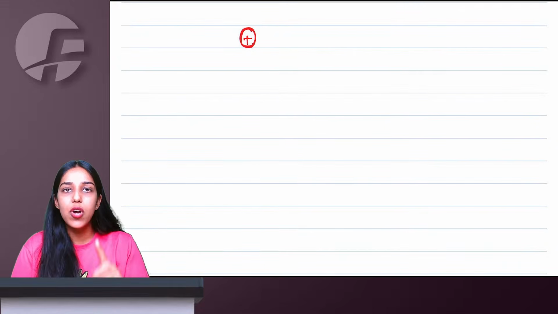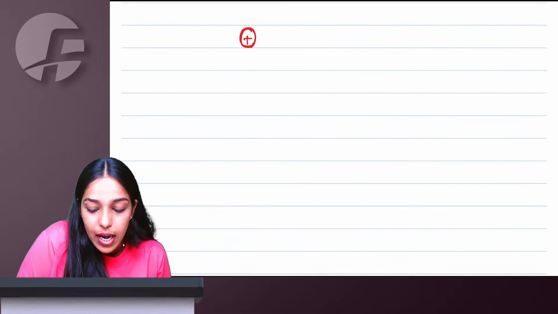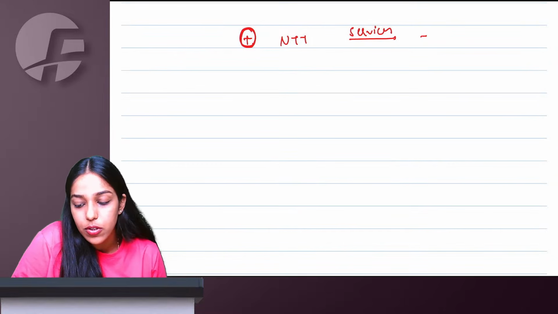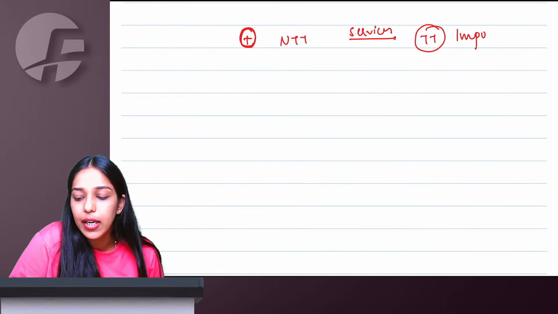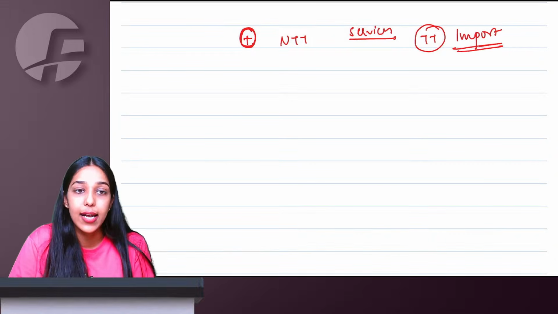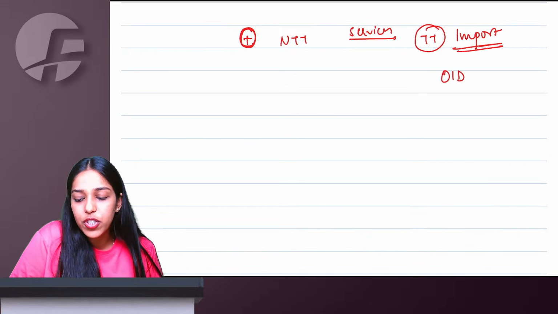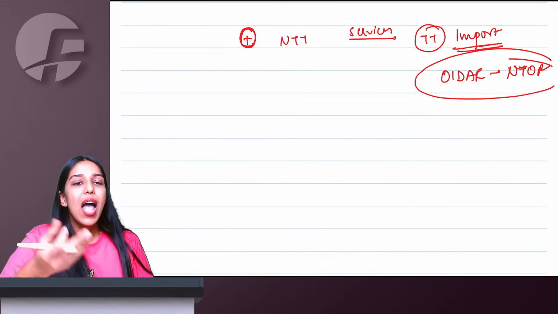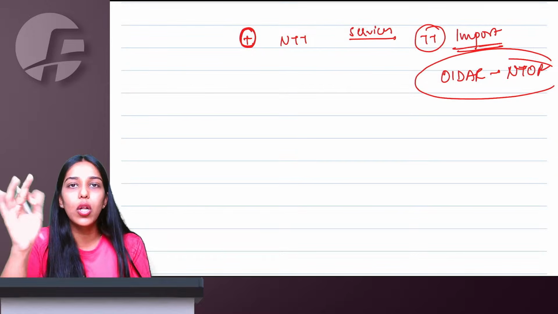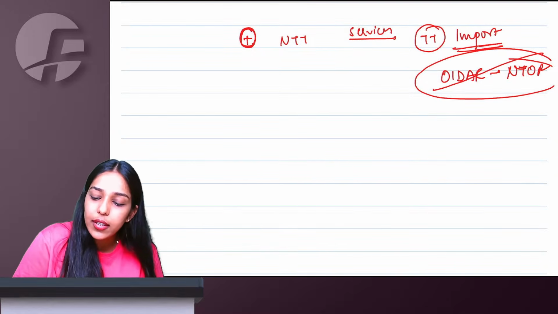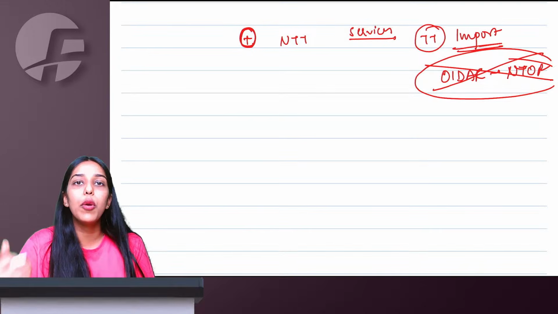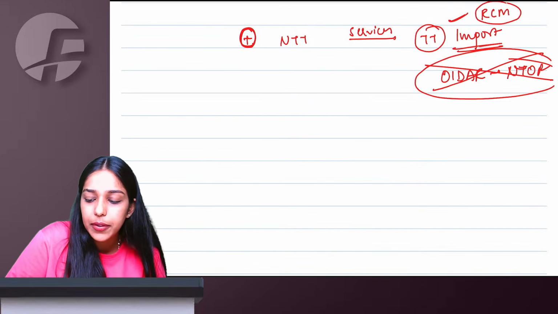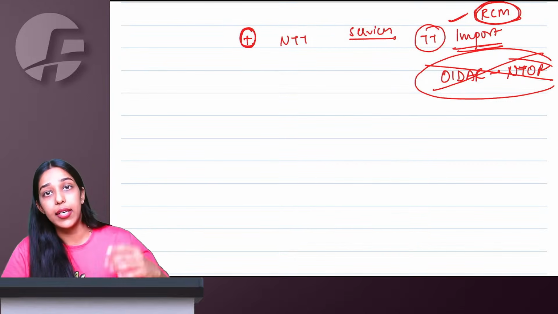Plus we have one extra IGST Act entry which says that if a person in non-taxable territory is supplying some services to a person in taxable territory, basically can I call it as import of services? Yes. Other than online information database access retrieval services which are imported by non-taxable online recipients, like Amazon Prime, Google Drive subscriptions and all, there we know forward charge applies. Other than these non-taxable online recipients, any normal import of service, if happening, the recipient has to pay tax under a reverse charge mechanism.